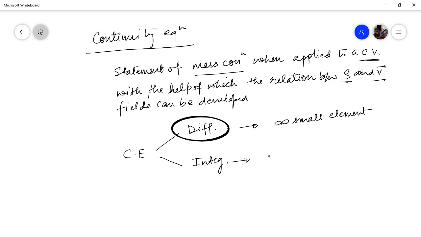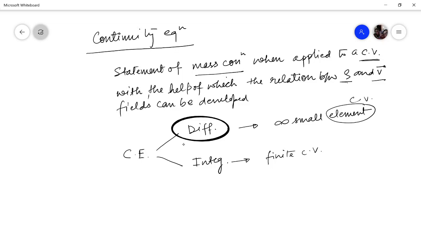Whereas if you consider a finite control volume and apply this definition, that is, rate of accumulation of mass within the control volume plus net efflux of mass from the control volume is zero, then you will get the equation in integral form. Both will be the same, but one is in differential form, derived from an infinitely small element, and the other is in integral form.